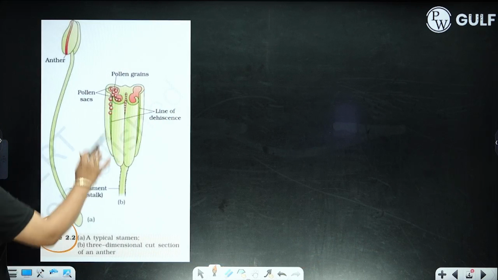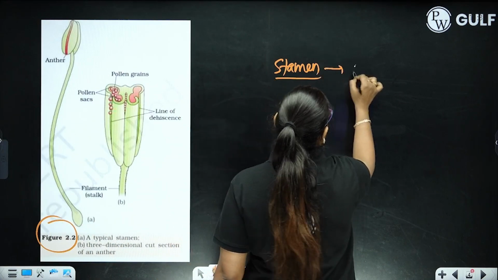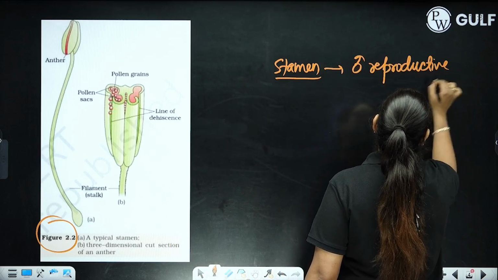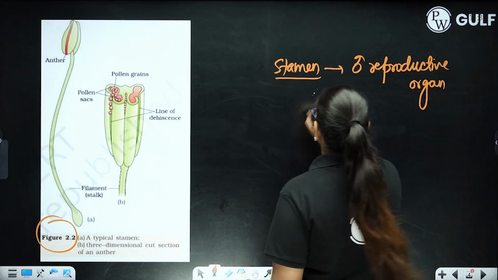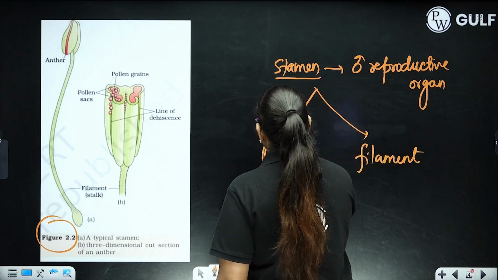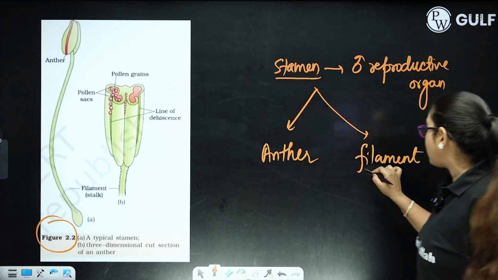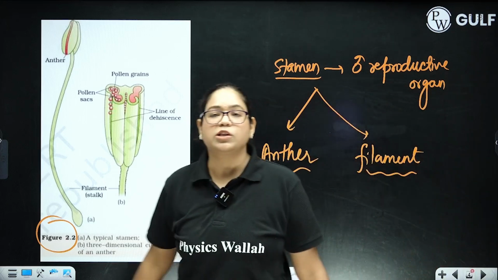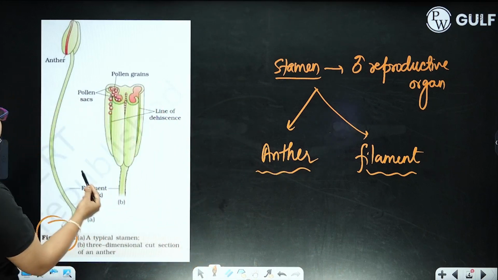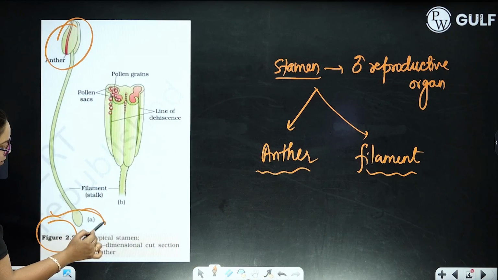The next diagram is of a typical stamen. You know that stamen is the male reproductive organ of angiosperms, right? It consists of filament and anther. Anther is present at the distal end, whereas filament is present at the proximal end with respect to receptacle or thalamus. Over here you can see clearly this is anther present at the distal end. This is your swollen part. This is your receptacle or thalamus.